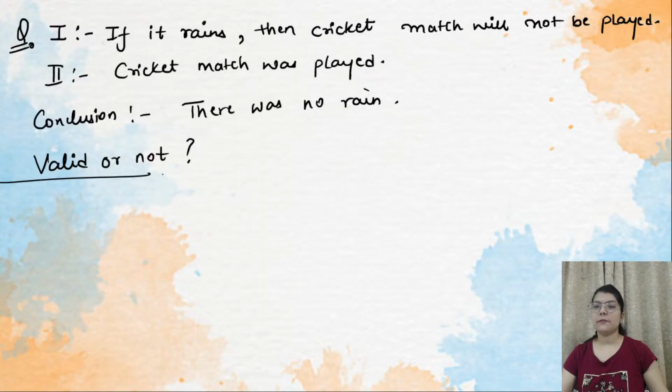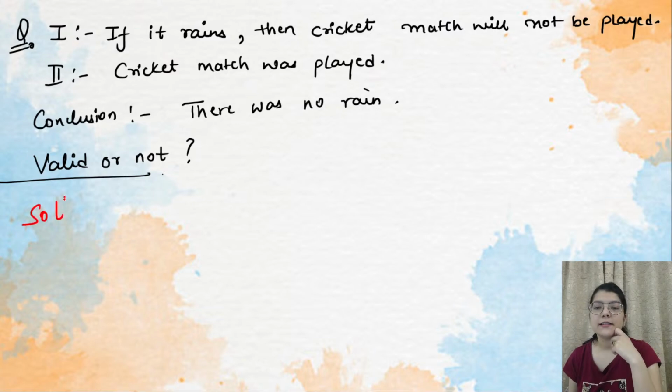So now let's look at how you have to do this. First, write the statements in symbols.